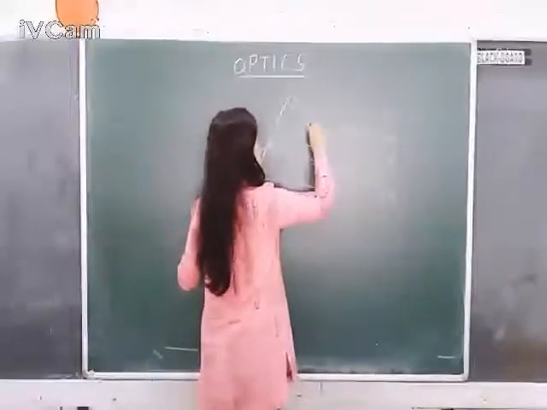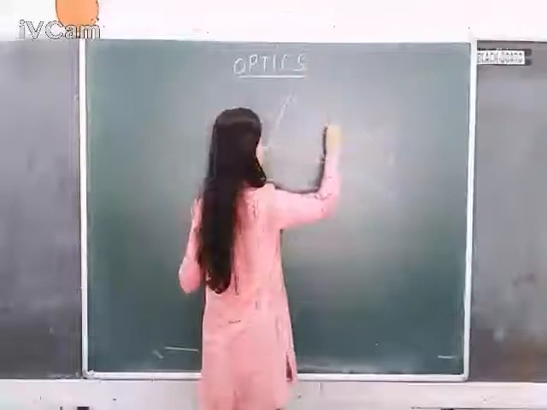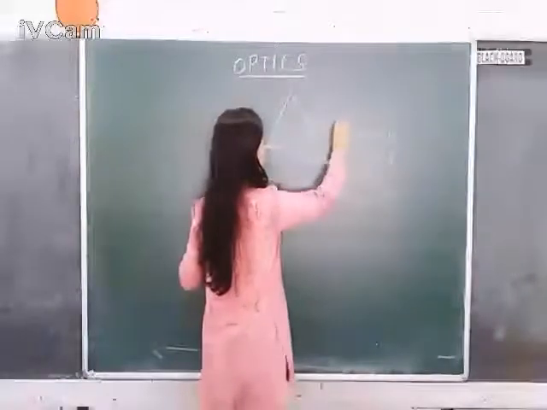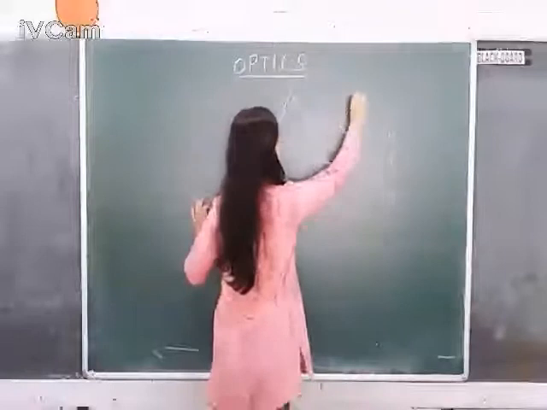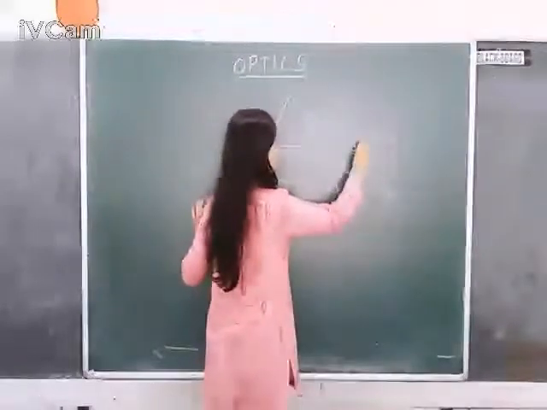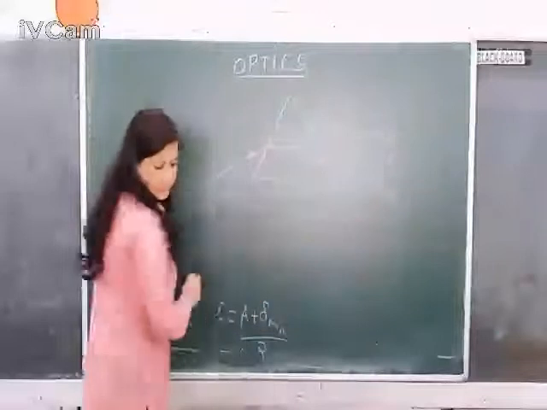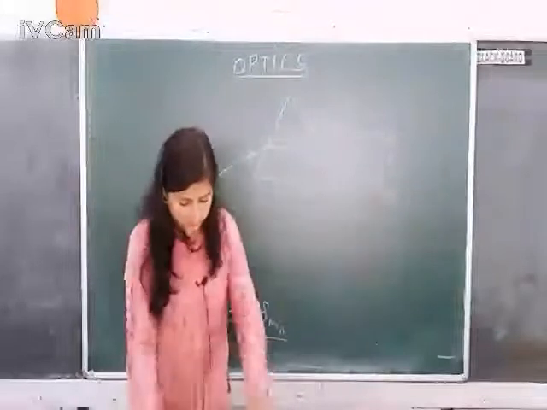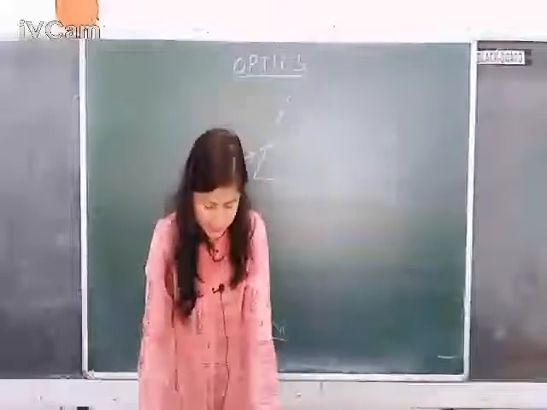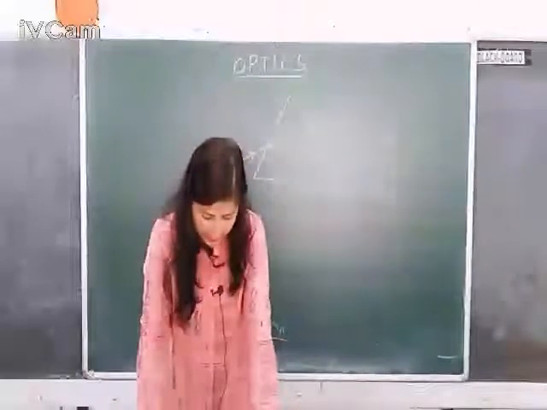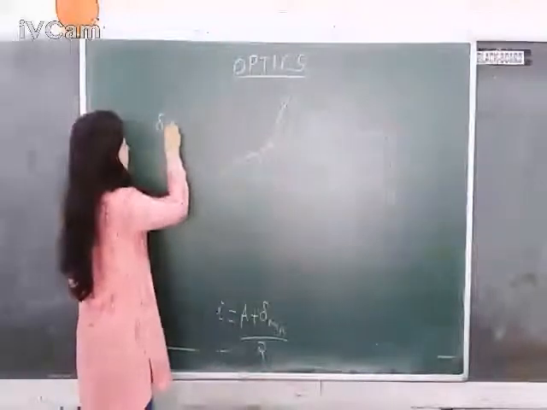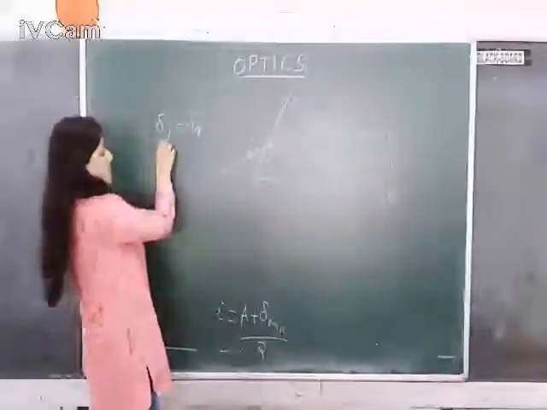This is the deviation for red color, this is the deviation for yellow color, and this last one is the deviation for violet color. The difference between the deviation of the red color and the violet color is called angular dispersion. Angular dispersion can be written as delta V minus delta R because this is a bigger value.